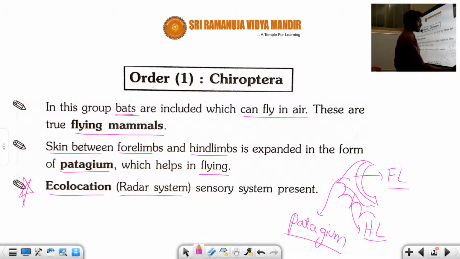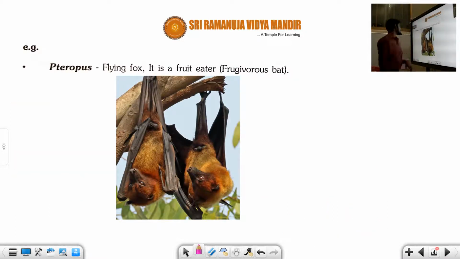Fine. The next example, students, is Pteropus. It is known as the flying fox. It is a fruit eater, it only eats fruit, that's why it is called the frugivorous bat. Why do we call it a fox? The face looks like a fox.